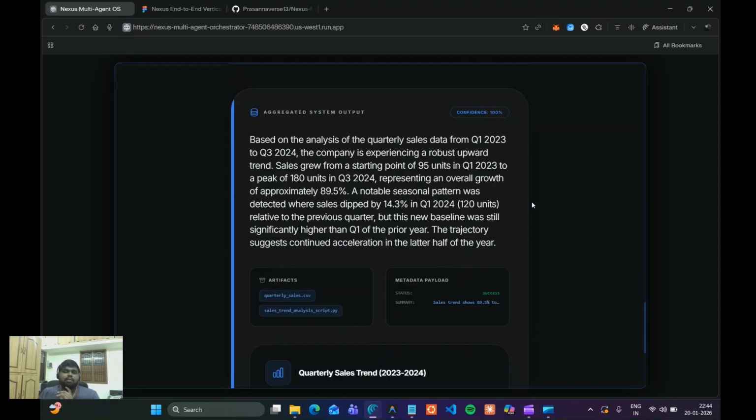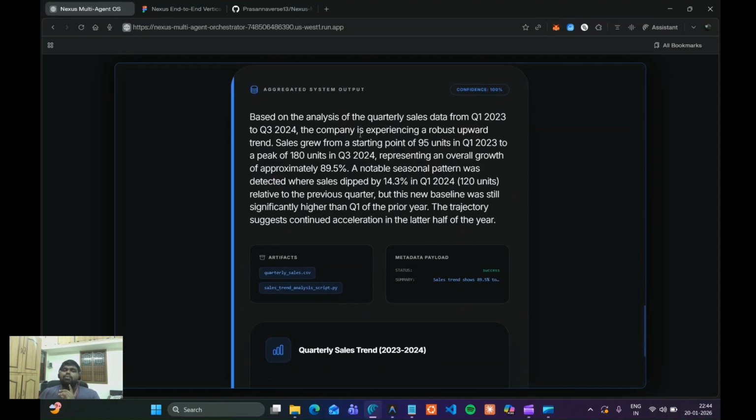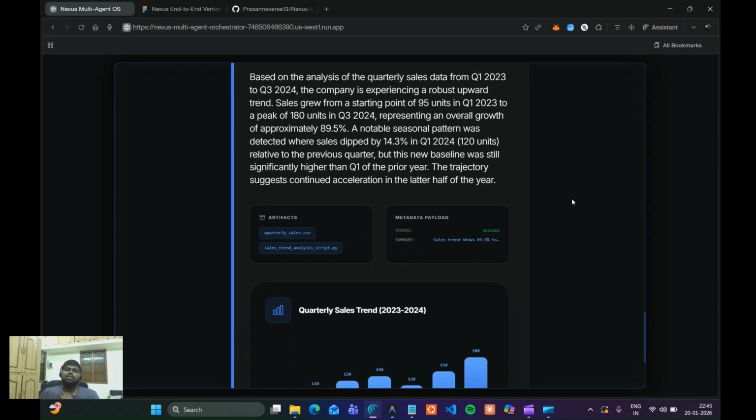We have the text summary. It shows that based on the analysis of the quarterly sales data from Q1 2023 to Q3 2024, the company is experiencing a robust upward sales trend. Sales have grown from a starting point of 29 units in Q1 2022 to a peak of 180 units in Q3 2024, representing an overall growth of approximately 89.5 percent. A notable seasonal pattern was detected where sales dipped by 14.3 percent in Q1.